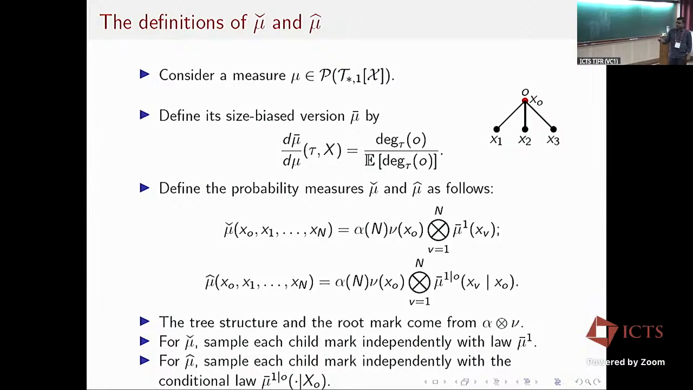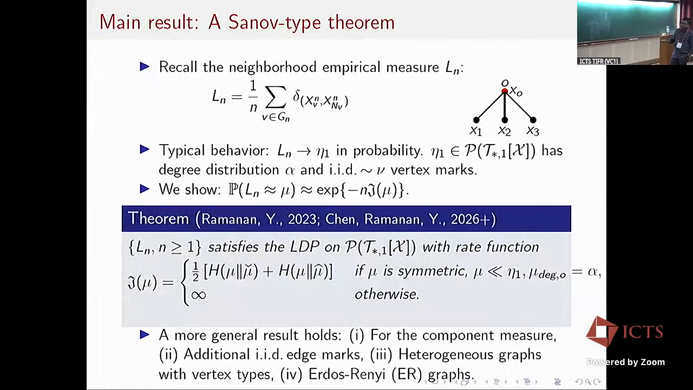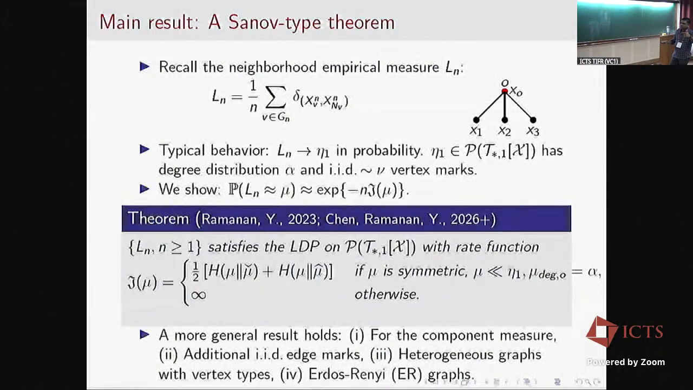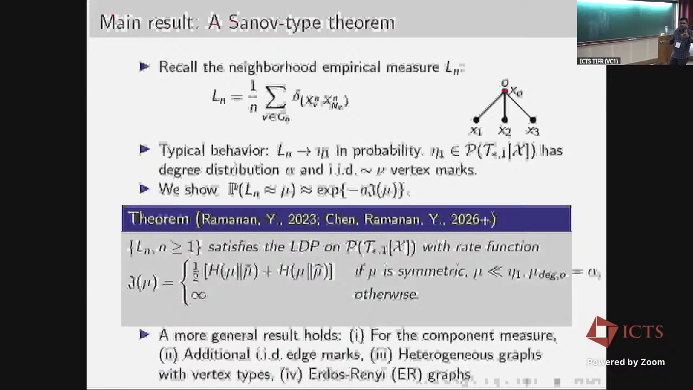Okay, so this is the form of the rate function, and with this definition of mu hat and mu check, the rate function is an average of two relative entropies. The first relative entropy quantifies how far mu is from its independent version, and the second relative entropy quantifies how far mu is from its conditionally independent version.